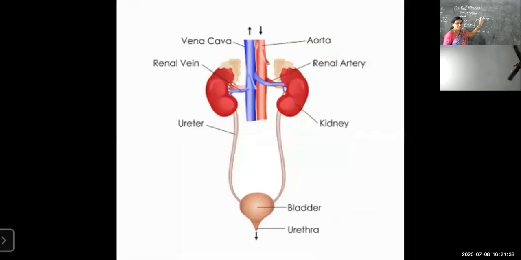Okay, so along with the kidneys, the skin, lungs, and liver also act as excretory organs. Whatever you are looking at on the screen, children, is the main and chief excretory organ in our body, that is nothing but the kidneys. A pair of kidneys will be there in our body, and just now I told you the different components present. The renal artery and renal vein will be there, and a pair of ureters, followed by the bladder, and then the urethra, which is the ejection area itself, children. All these components are very much essential for the excretory system.